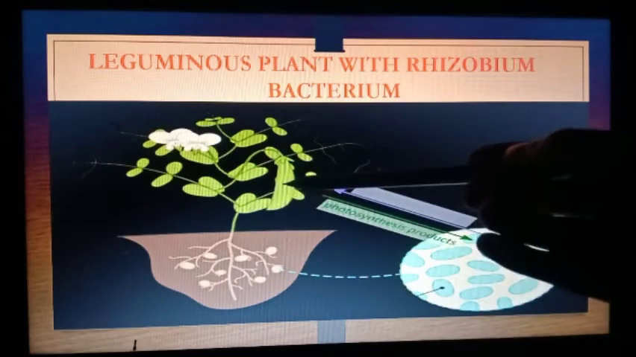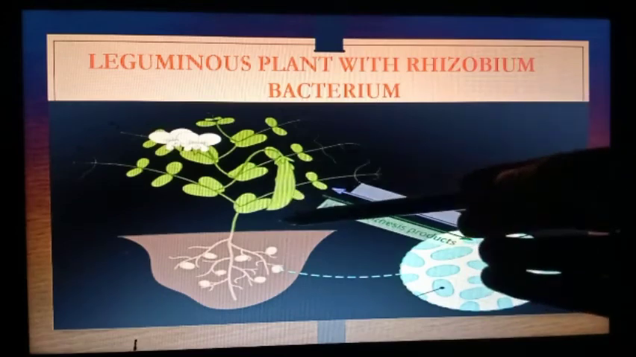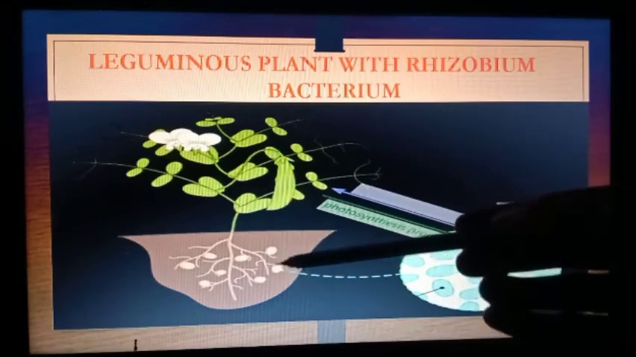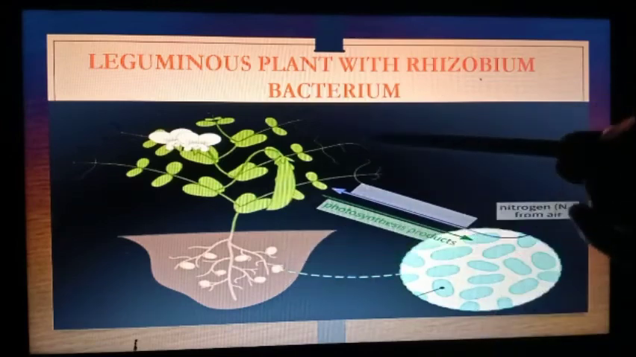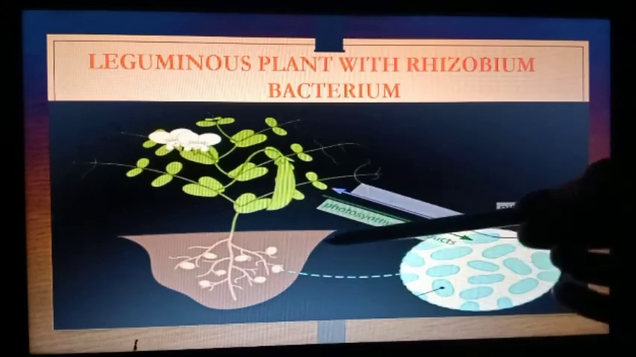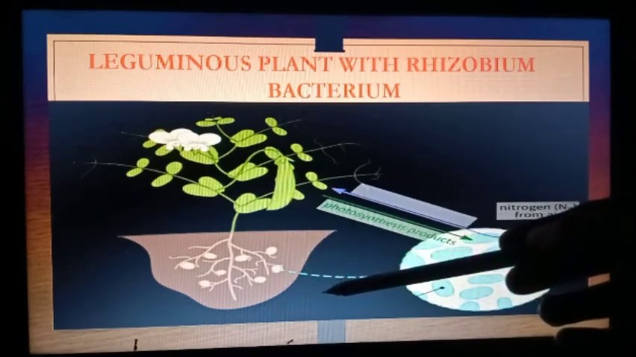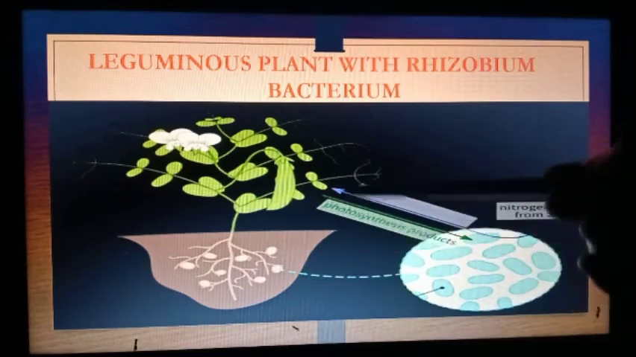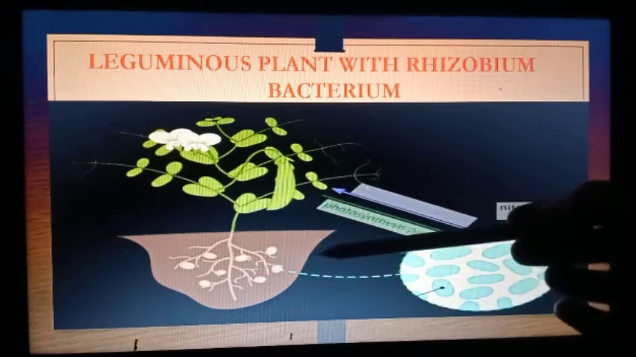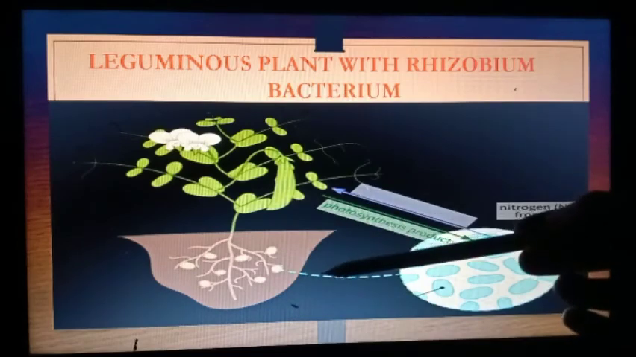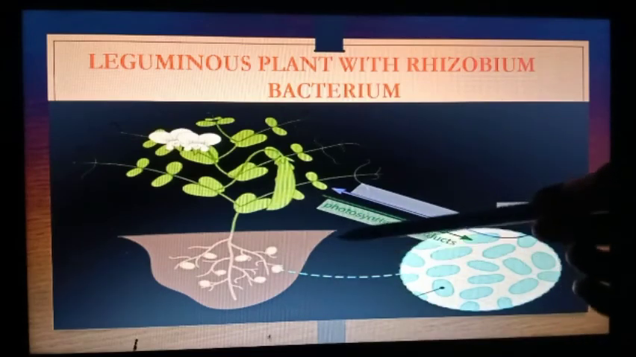I hope you understood this, children. So how do the plants prepare proteins? With the help of rhizobium bacteria. The rhizobium bacteria convert the atmospheric nitrogen into water soluble nitrogen compounds, so that this nitrogen can be utilized for the preparation of proteins by the plants. That means that nitrogen source will be fixed in the soil by the rhizobium bacteria.